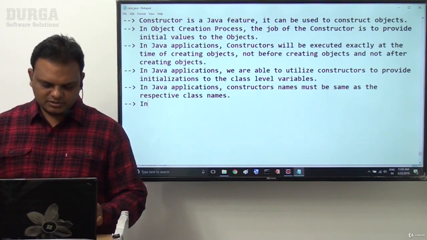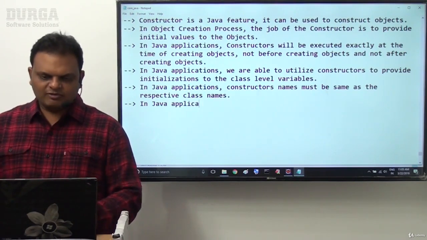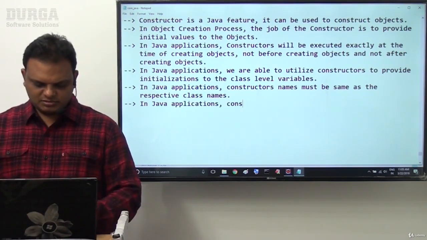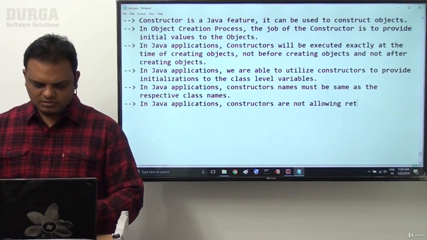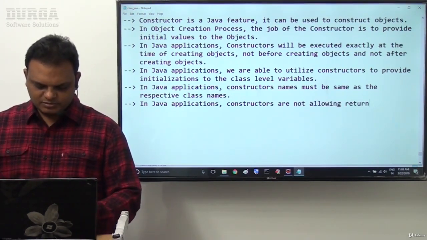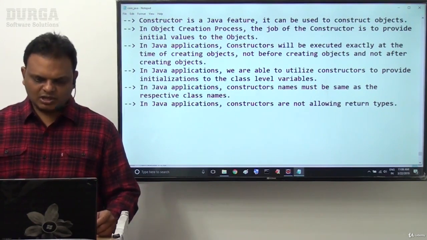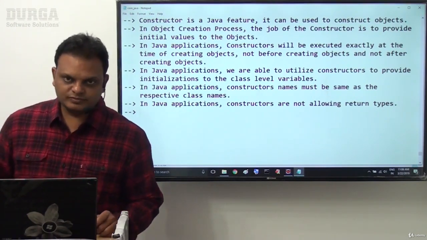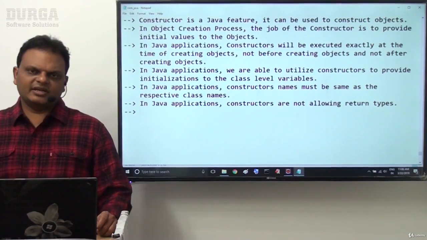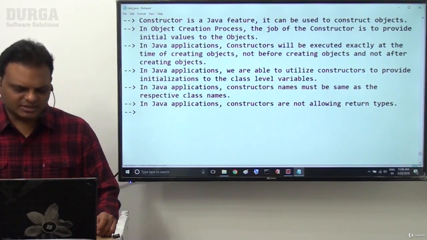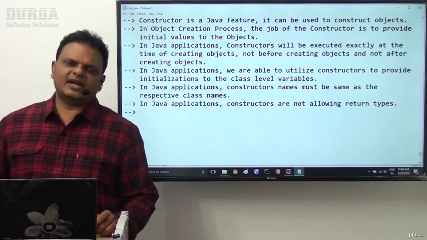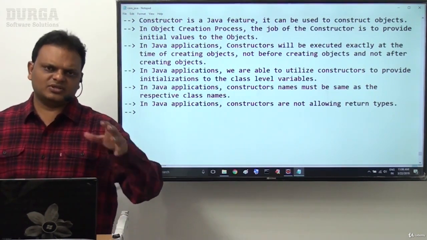Next one is, in Java applications, constructors are not allowing return types. Constructors are not allowing return types, including void also. Even though void is not returning any value, still void is also not allowed for constructors as a return type. So here itself we can identify the difference between method and constructor.